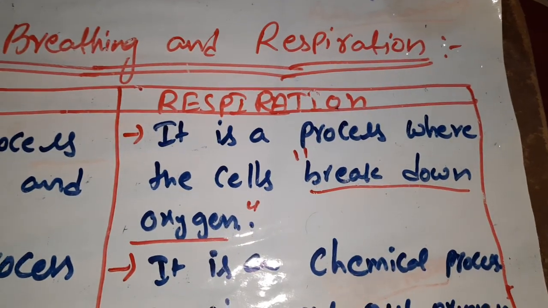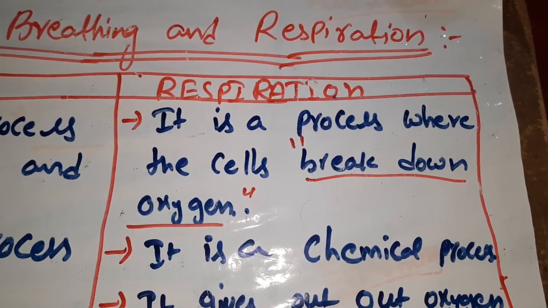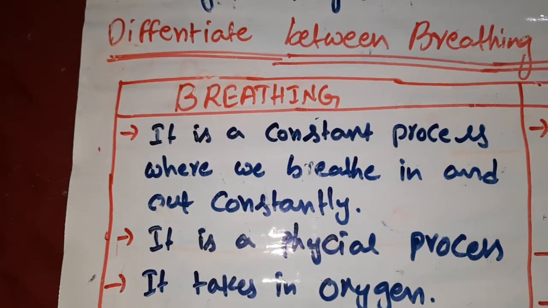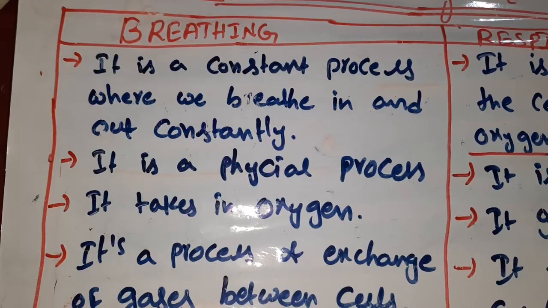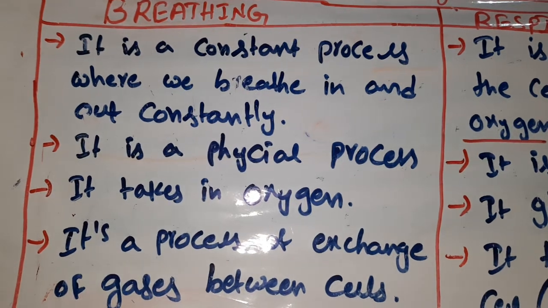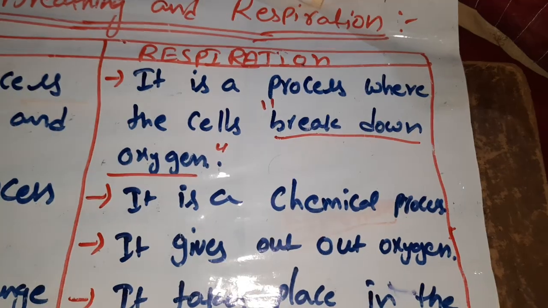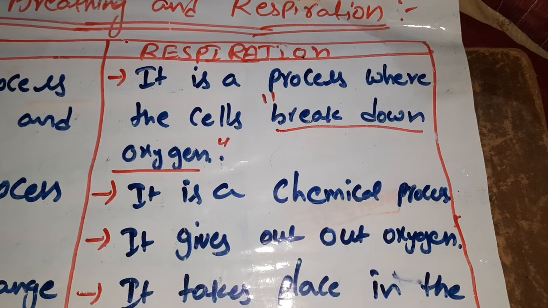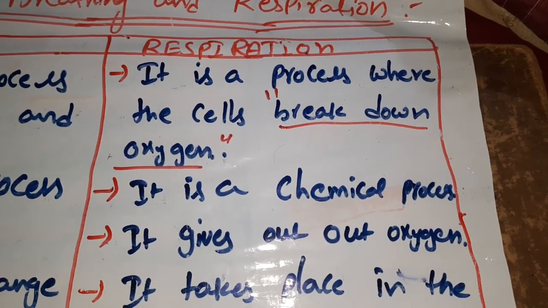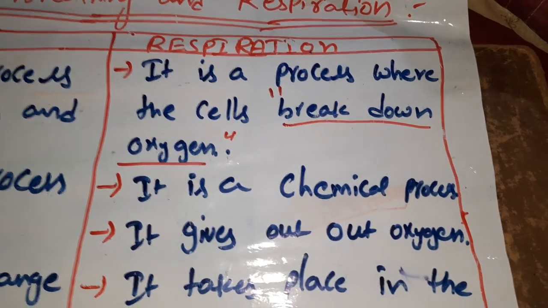Then, what is respiration? It is a process where the cells break down oxygen. So we take in oxygen by breathing, and this oxygen is broken down in a cell, which is called respiration. Breathing is a physical process, because with the help of the nose we exchange gases. But respiration is a chemical process. Why? Because the oxygen we take in goes inside the cell, and inside the cell glucose is broken down. So it is a chemical process.